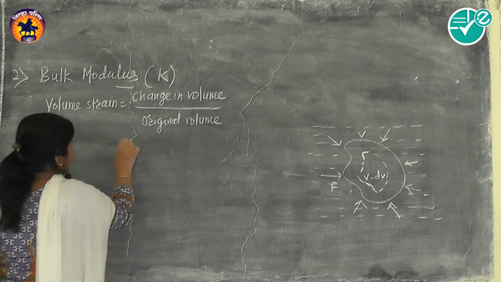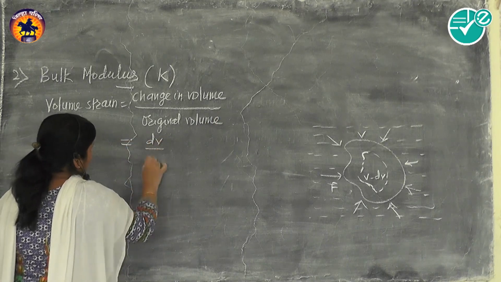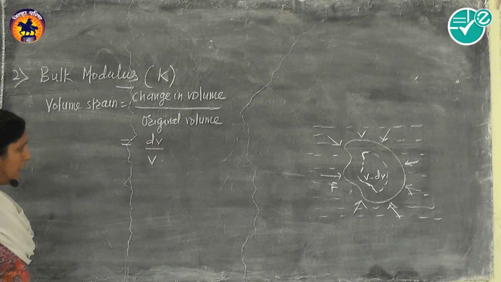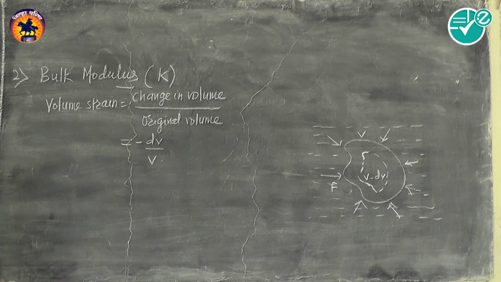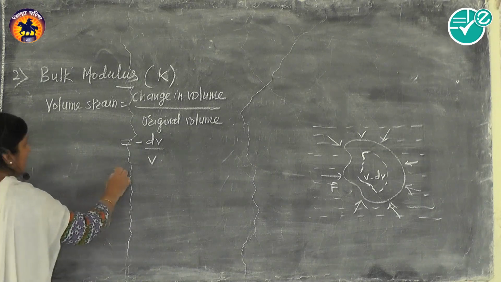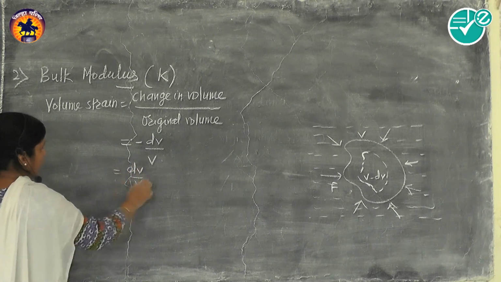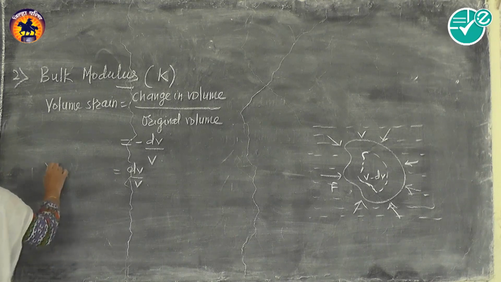So change in volume in this case is dV and original volume is V. Actually there is a minus sign again. Minus sign indicates that there is decrease in volume, and strain should always be positive, and that's why numerically we say that this is dV by V. So this is your volume strain.